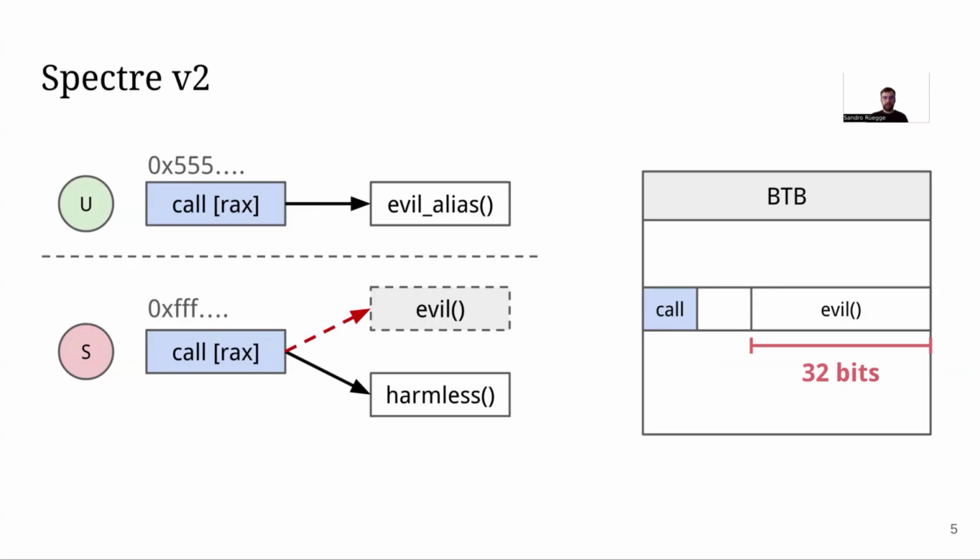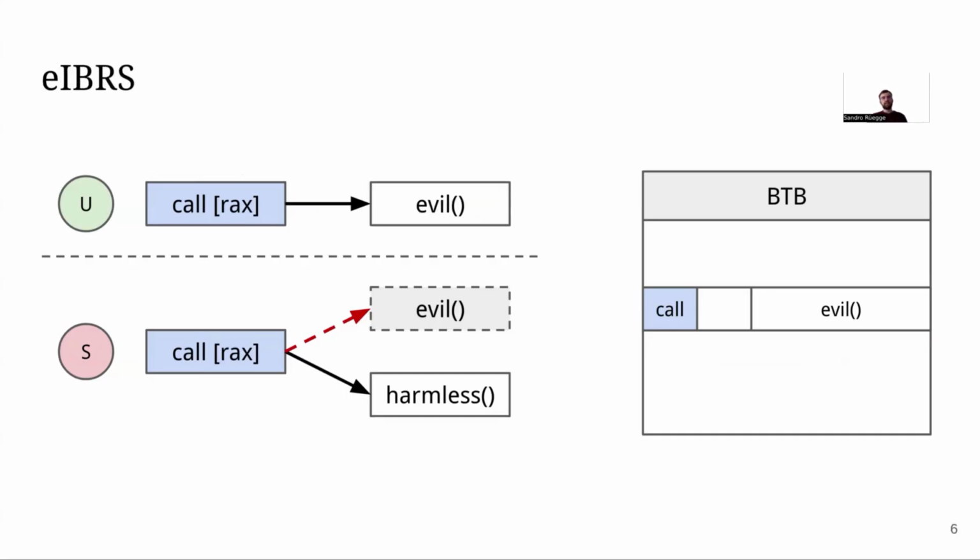This was known already back in 2018. So what did Intel do to prevent this? Intel introduced what we think is a kind of tag in the BTB. So they are able to associate a prediction with a privilege level. In this case, it would be associated with user mode, and it would not be used in supervisor mode, preventing this type of attack.